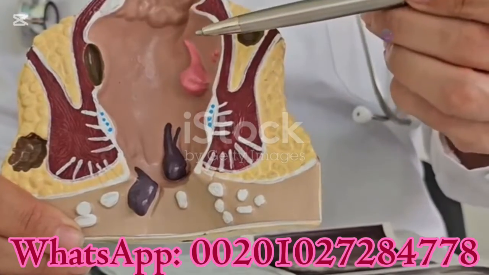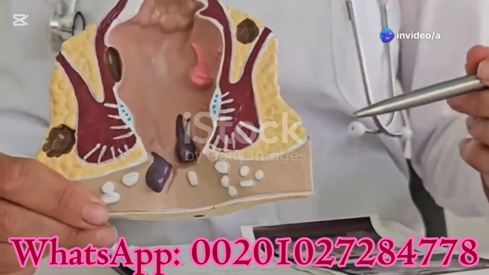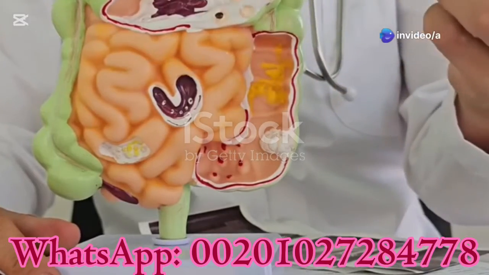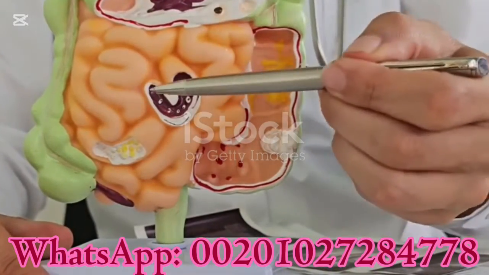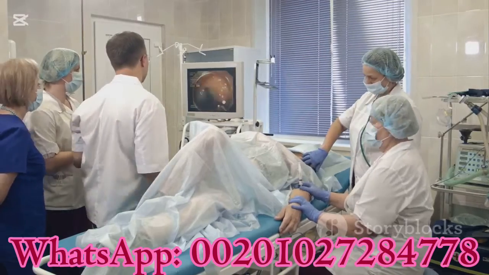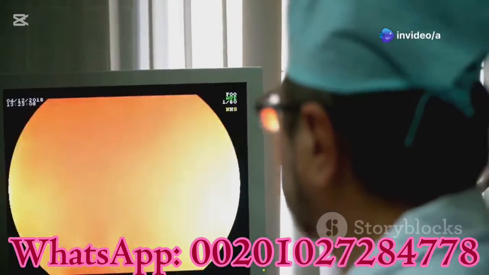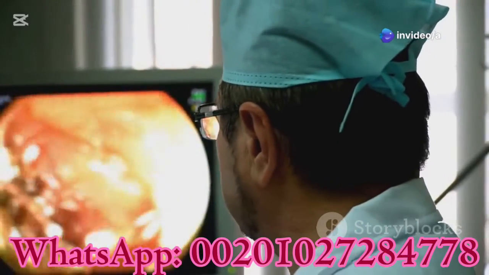KS can affect different parts of the body, including the gastrointestinal or GI tract. The GI tract includes the mouth, esophagus, stomach, intestines, and rectum. When KS affects the GI tract, it can cause problems with digestion. Lesions can grow in the walls of the GI tract, leading to bleeding or blocking the passage of food.